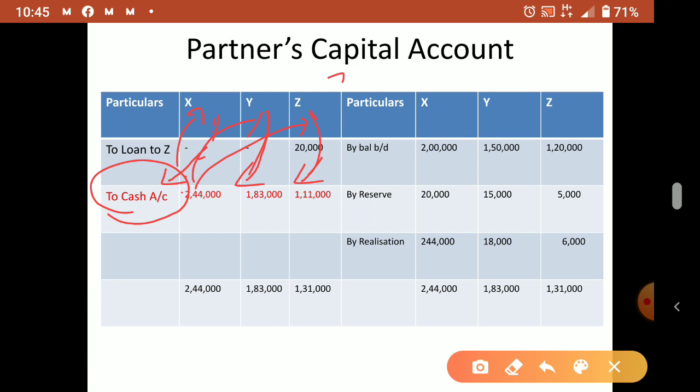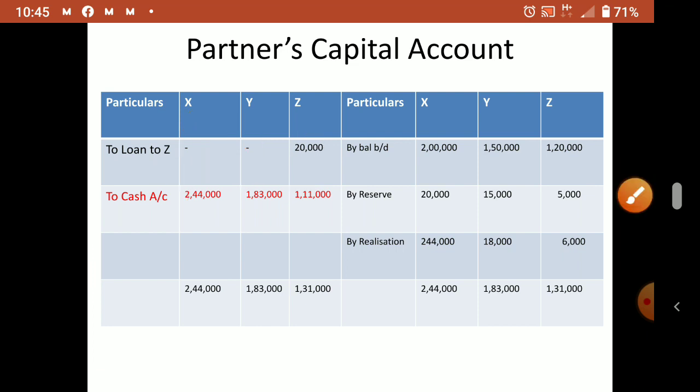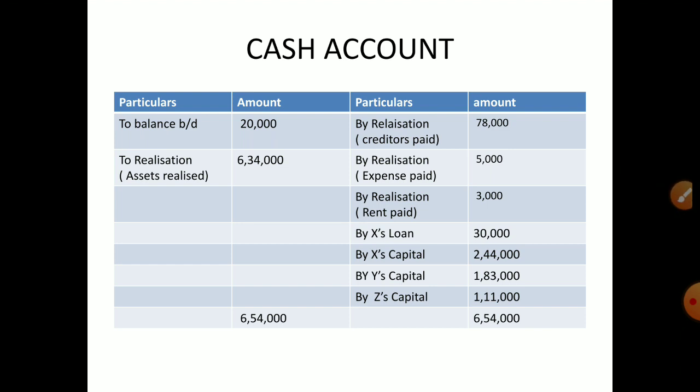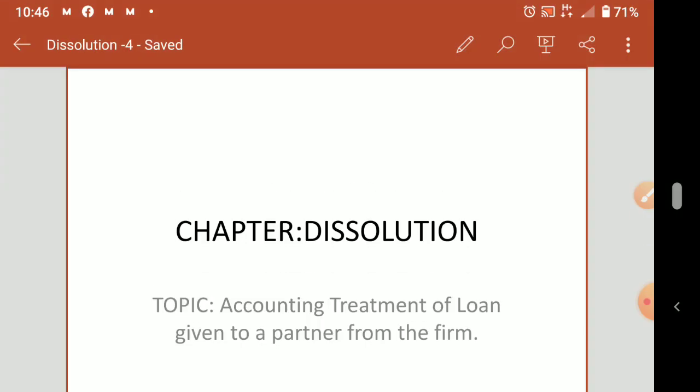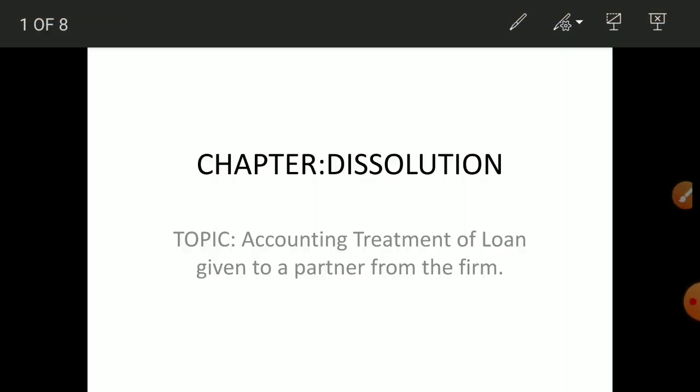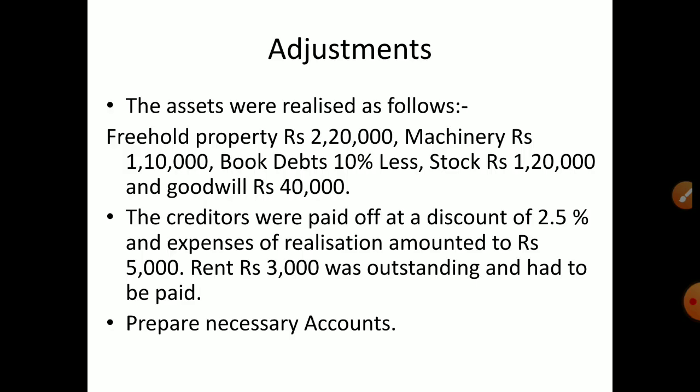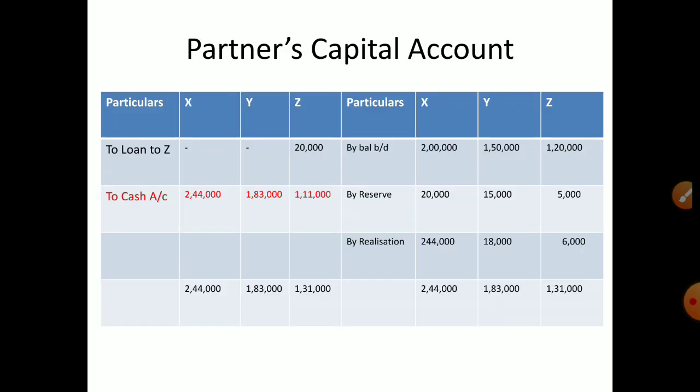So all three accounts, now all cash transactions we identified. Now what to do? All this you have to put in the cash account. So we prepare the cash account. Since it is a slide, going back and telling is difficult, so just check what I told you. Okay, 1 minute.